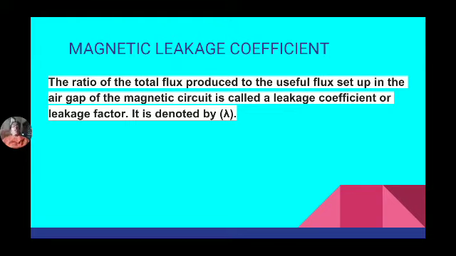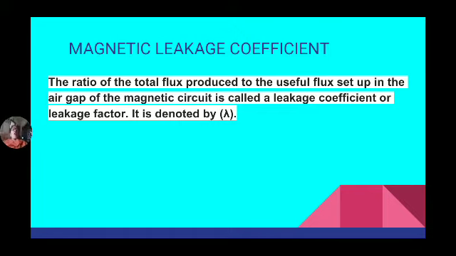So from the total flux developed in the magnetic circuit, some amount of flux leaks out into the air through small gaps around the circuit, and the remaining flux is utilized by the operator.